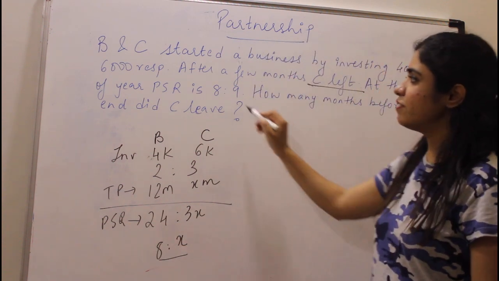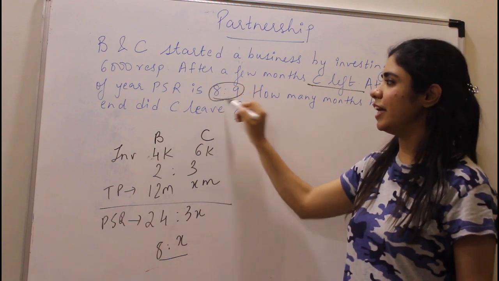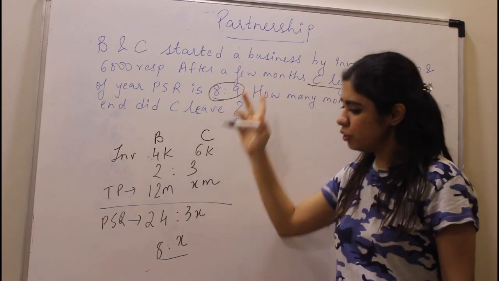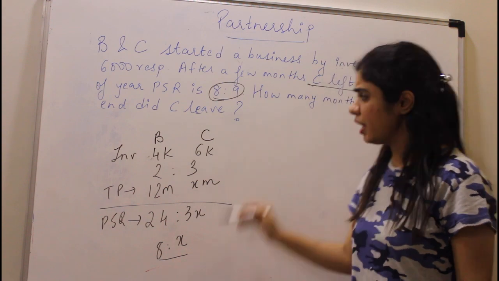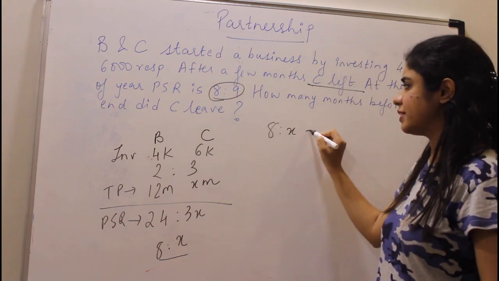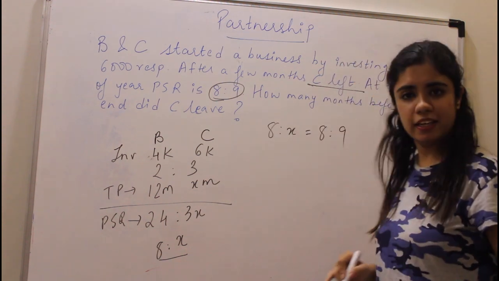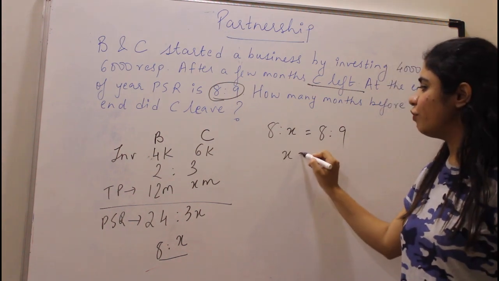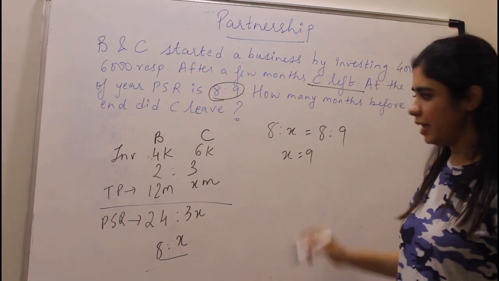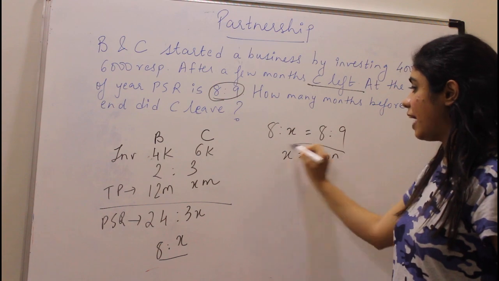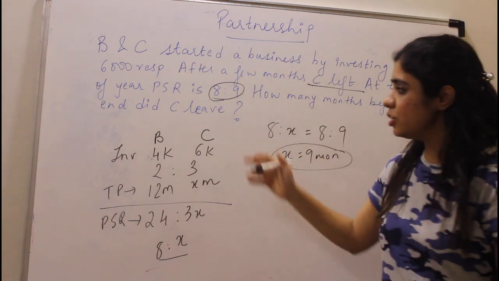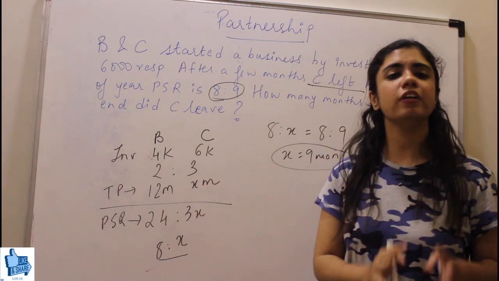But they have specified that the profit sharing ratio is 8:9. It should match this value. Correct? So 8:X is the same as 8:9. So that means your value of X is 9. So X is 9 months. That means C was there for 9 months.